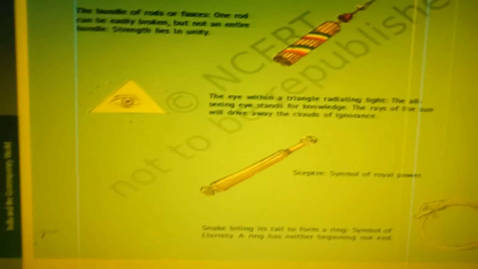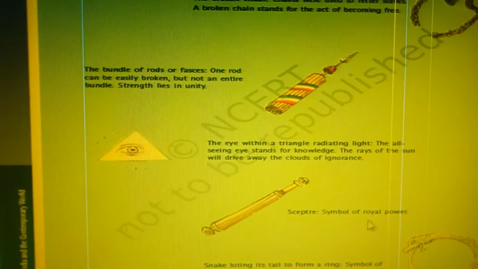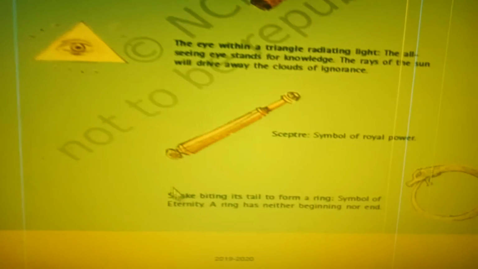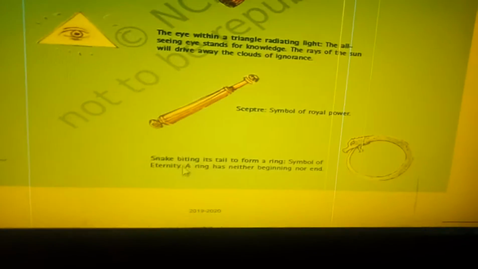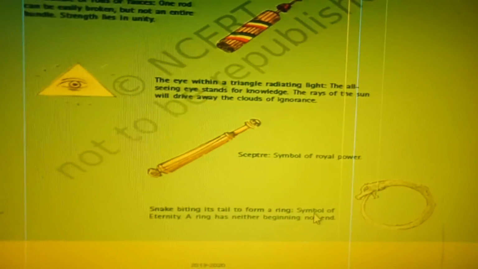And this is a sceptre. This is a symbol of royal power. And this is a snake biting its tail to form a ring. This refers to the symbol of eternity. This ring has neither beginning nor end.